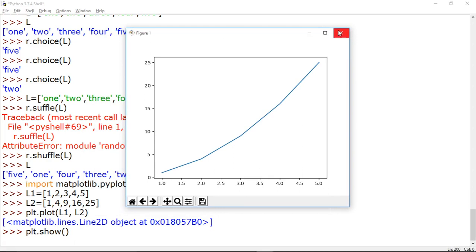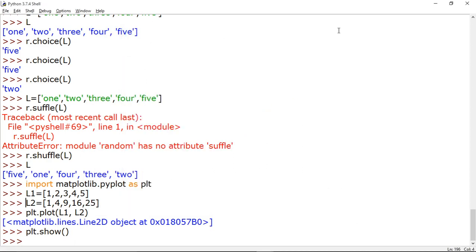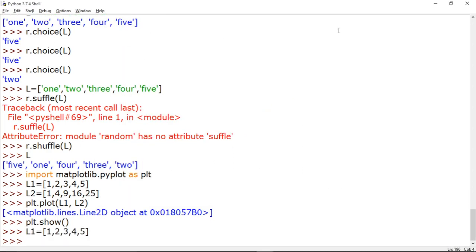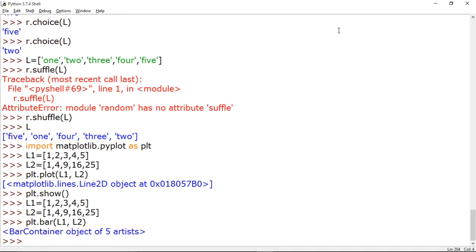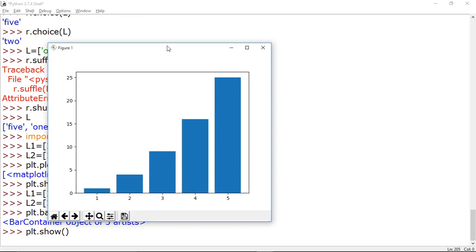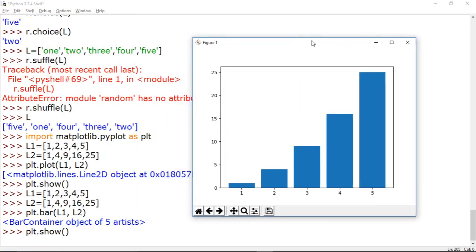Okay. And in the second example, again suppose we have written list 1 and list 2. Now instead of making a plot chart, suppose I want to make a bar chart. So use the command bar and then show the chart. So these are some important mathematics libraries or modules which are given to you. This way you can make very beautiful charts in Python.